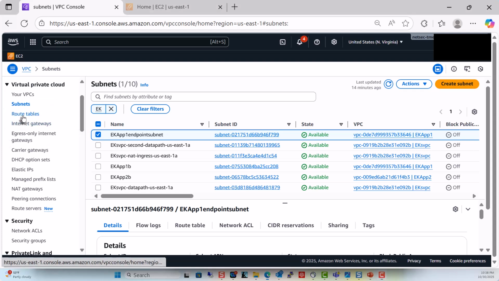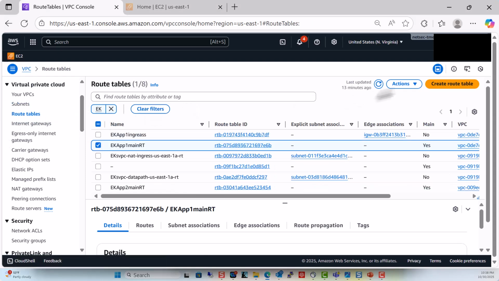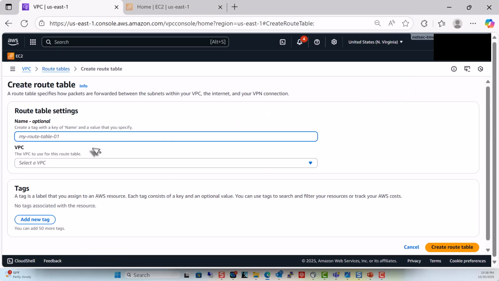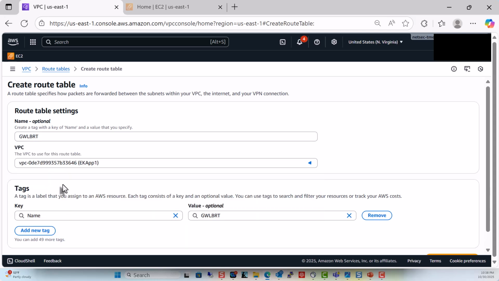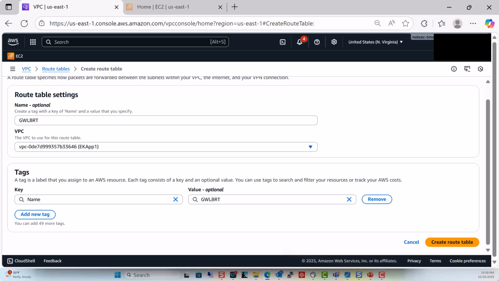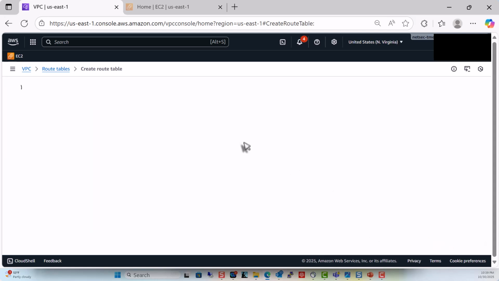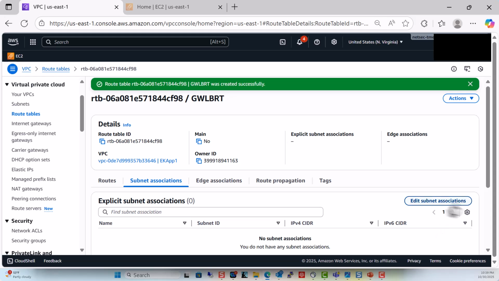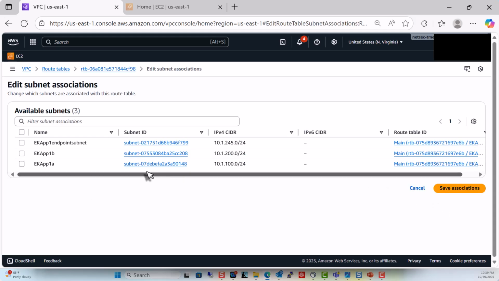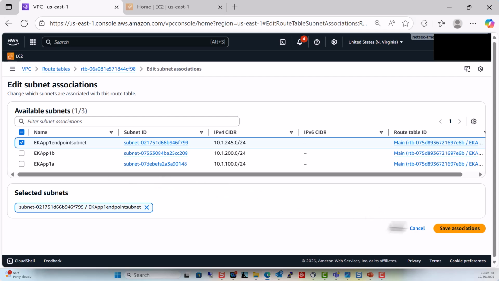So let's create a route table. We're going to associate this with the application VPC. And let's explicitly associate this with the gateway load balancer endpoint subnet.